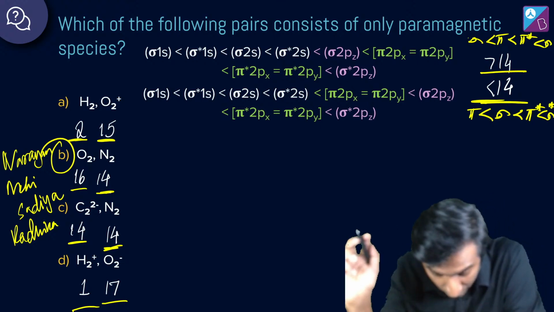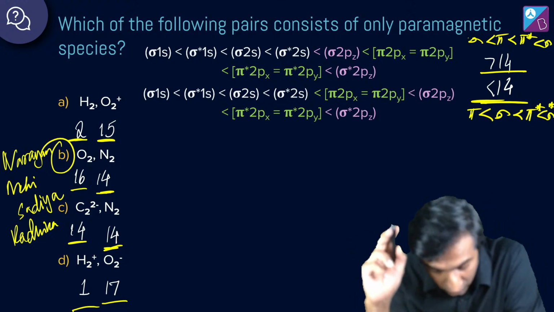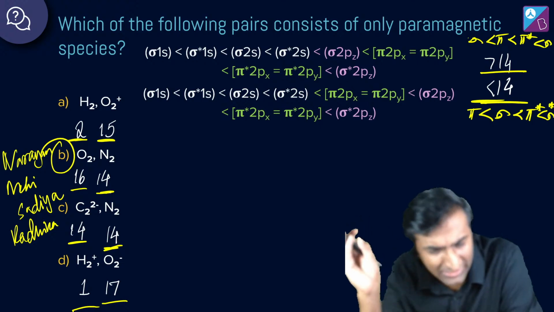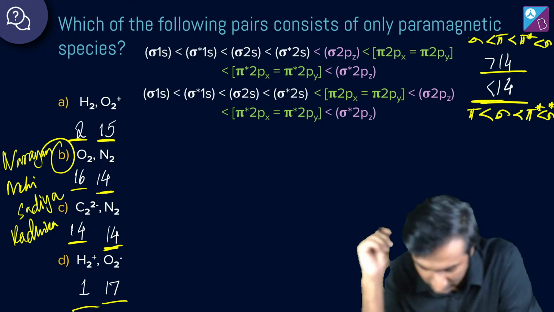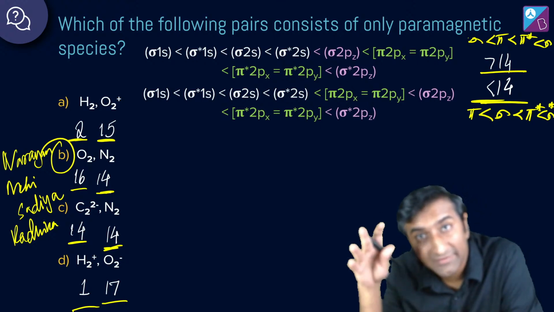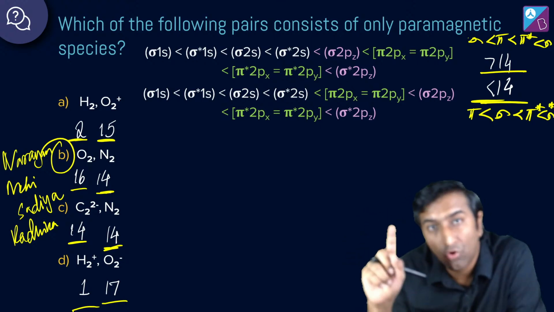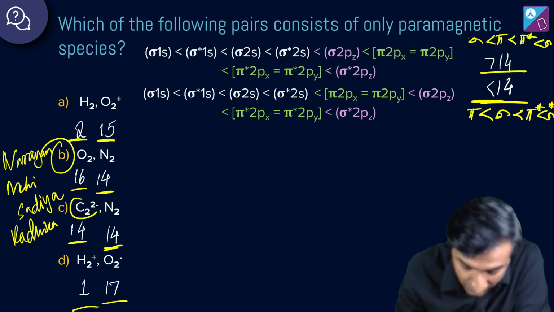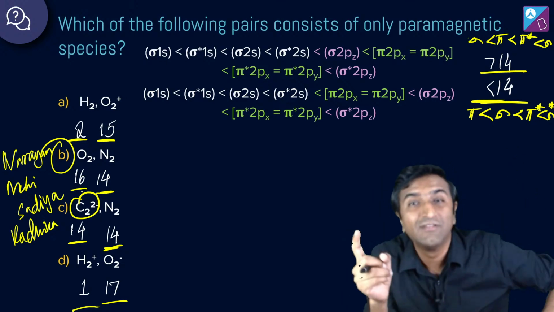So I have a question for you. If option B is correct, won't option C also be correct? Think about it. It's something to think about. I'm playing the devil's advocate over here. If option B is correct, C will also be correct. Look, if you're saying B because both are paramagnetic, which means nitrogen is paramagnetic. If nitrogen is paramagnetic, C2 minus will be paramagnetic because 14 electrons.